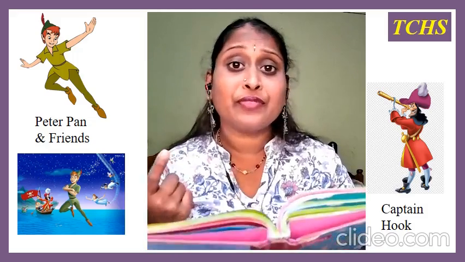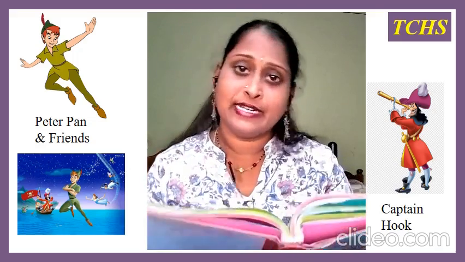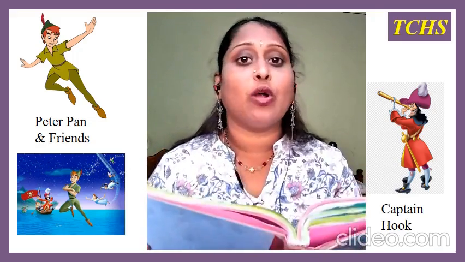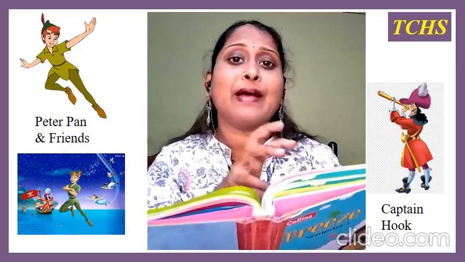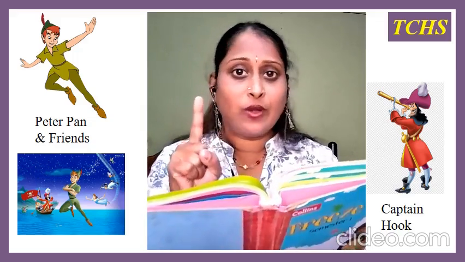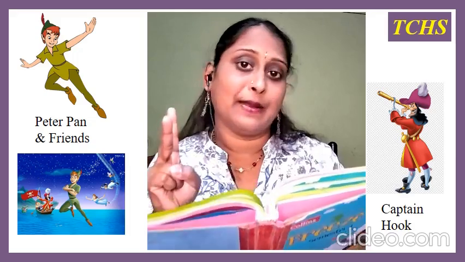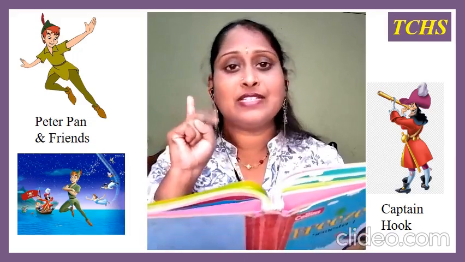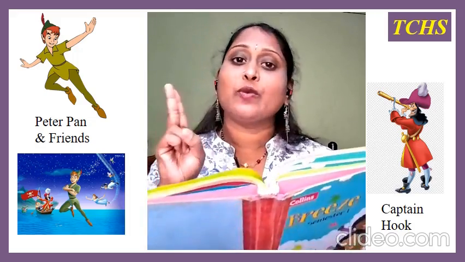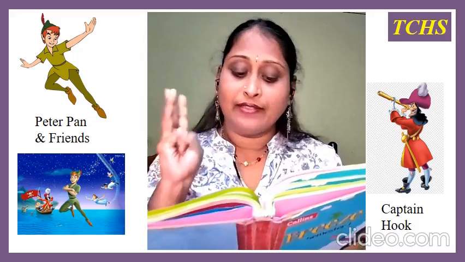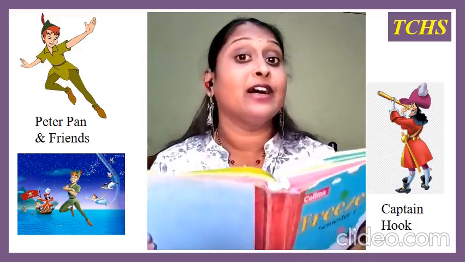Now he lives in a magical place called Neverland with his group of friends. Where does he live? He lives in a magical place called Neverland, with his group of friends called the Lost Boys. He has a group of friends, and he named them the Lost Boys. The next one is a kind fairy named Tinkerbell. And the third character is Wendy and her brothers.